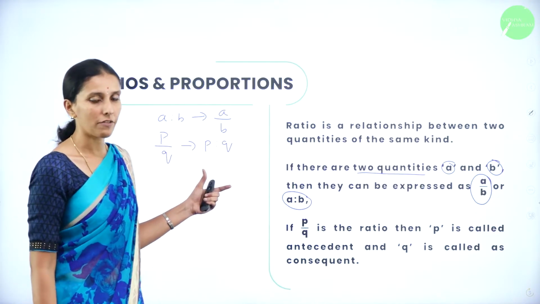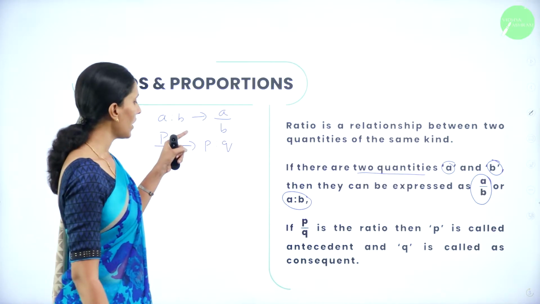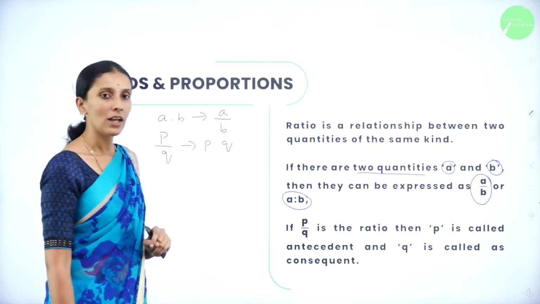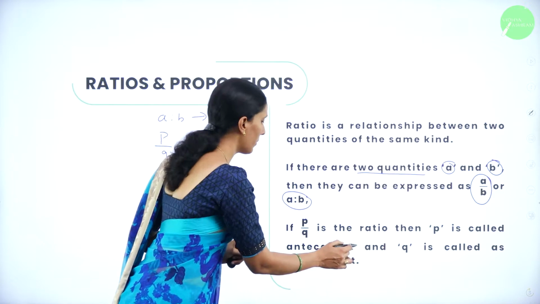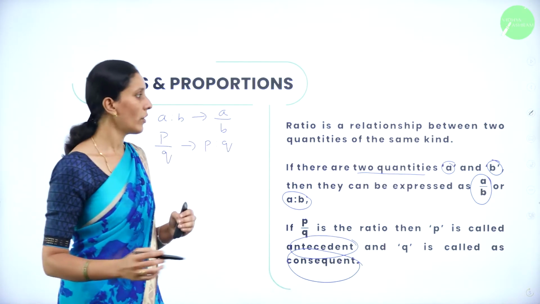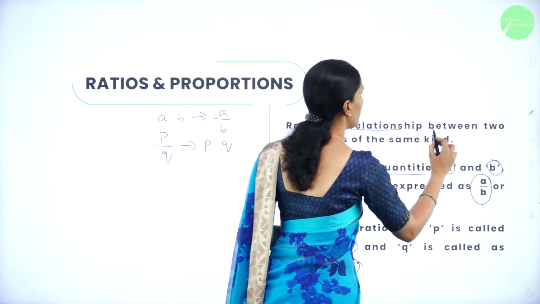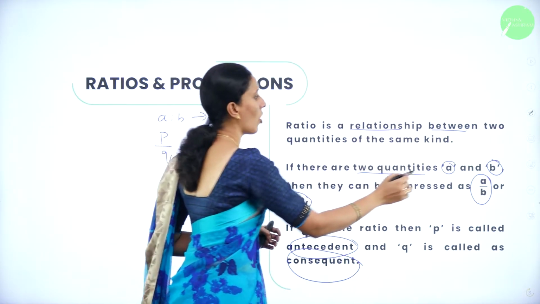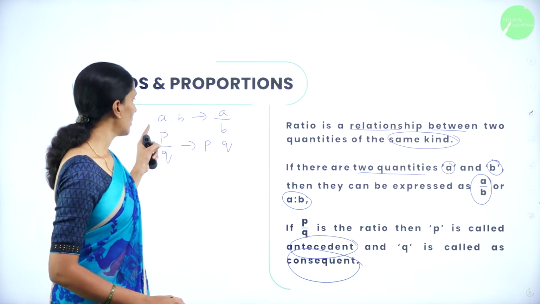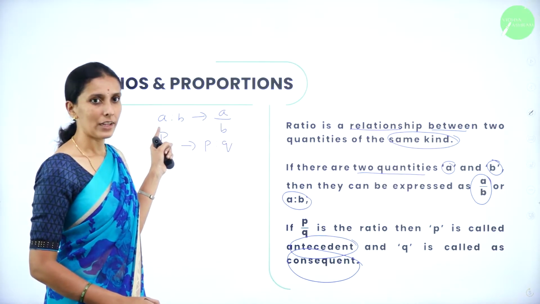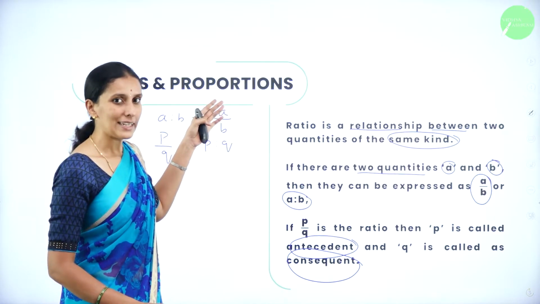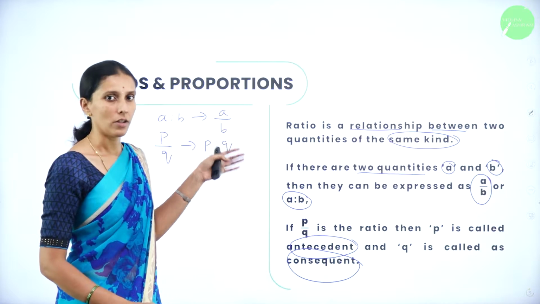If this is the form of writing ratio, we call P as antecedent and Q as consequent. So remember the words antecedent and consequent. So a ratio is nothing but the relationship between two quantities of same kind. And the notation to write the ratio is A is to B or A by B, where A is called antecedent and B is called consequent.